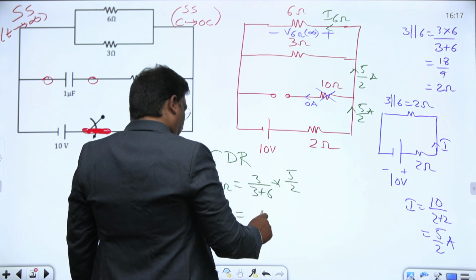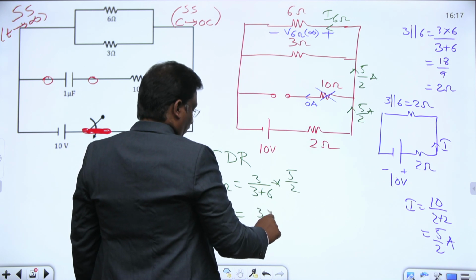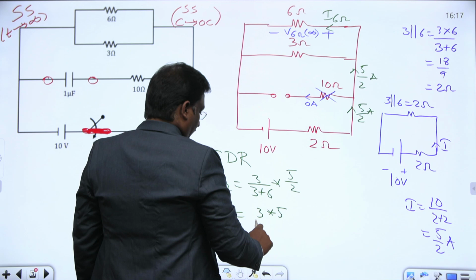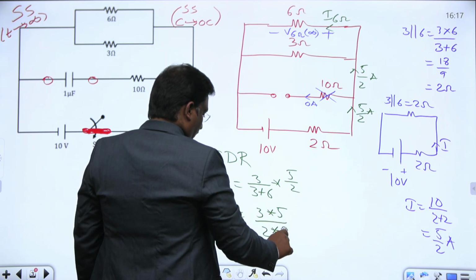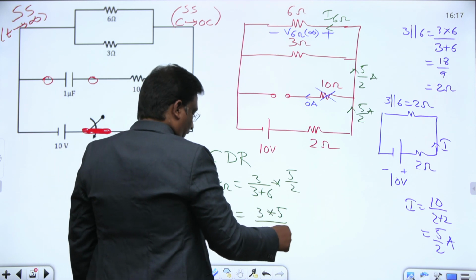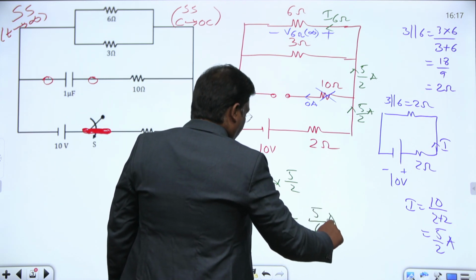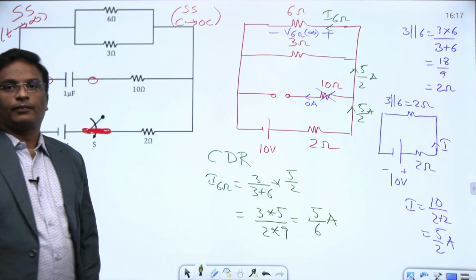This is 3 into 15 divided by 2 into 9, right? This is 3 threes, so we get 5 by 6 amperes. That's the current in the 6 ohm resistor.